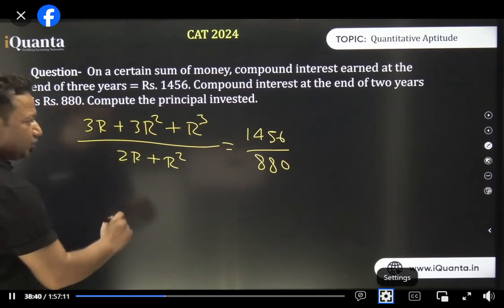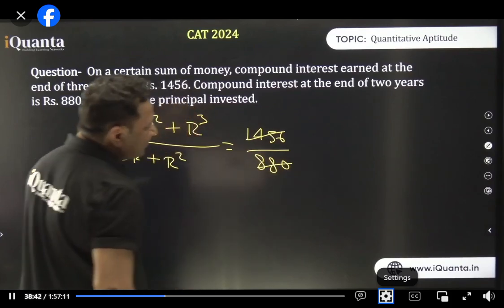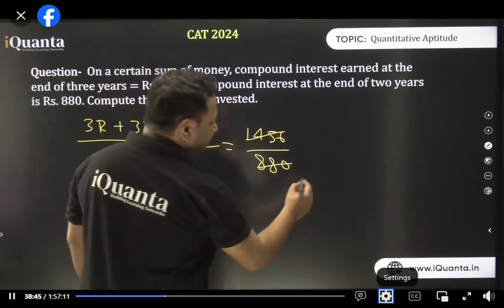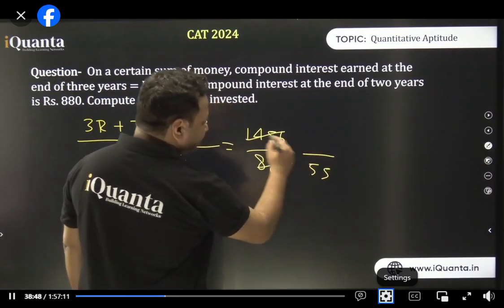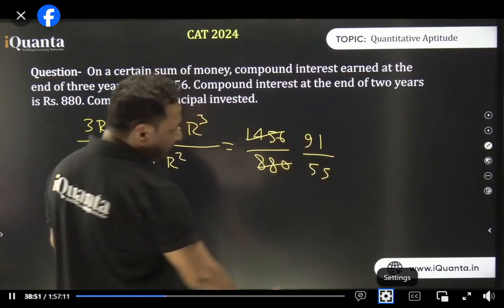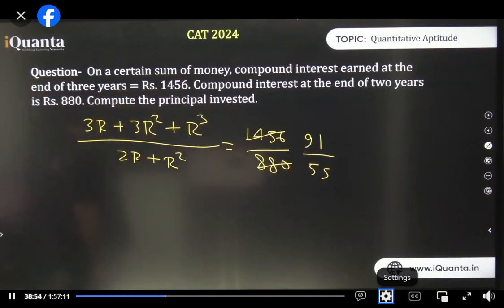Okay? So let us try to simplify it as much as possible. 16 se kat jayega. 16 into 55 is 880. 16 9s are 144, 1s are. I think, yeah, it's good enough. 91 by 55. Okay? Nandita, if you can do that. But it is going to make it more complex. This part is clear to all of you or not?